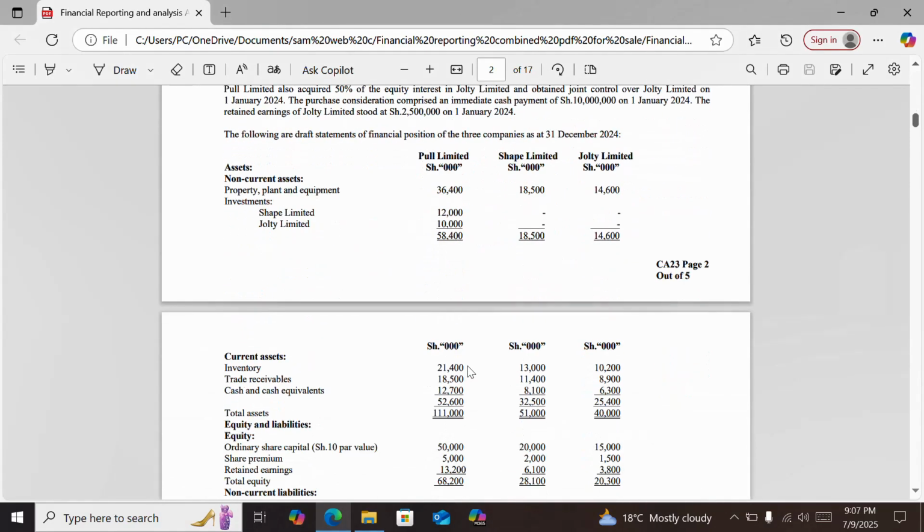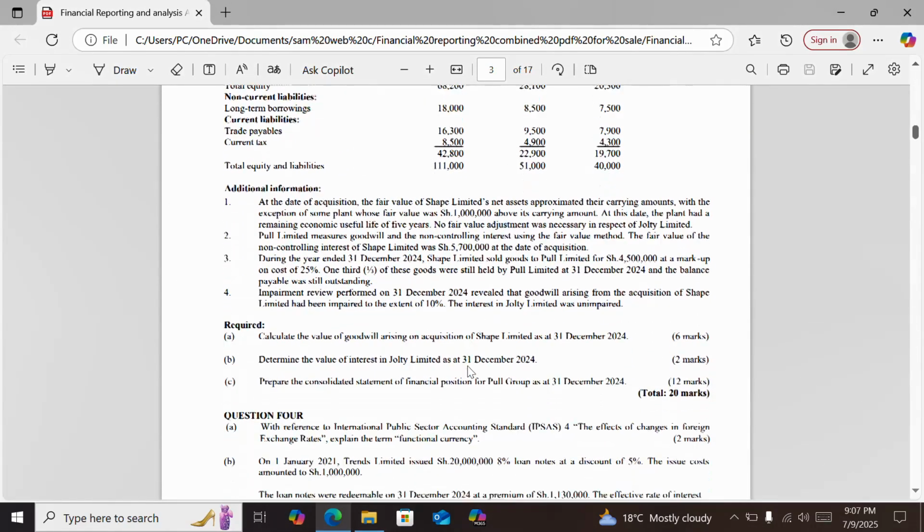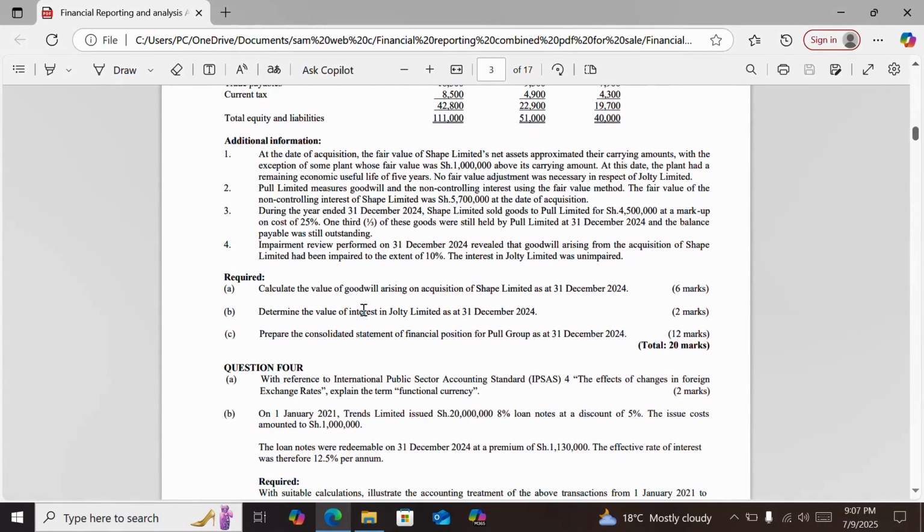This was a group question, and you are expected to: A, calculate the value of goodwill arising on acquisition of Shape Limited as at 31st December 2024. B, determine the value of interest in Jorte Limited as at 31st December 2024. And C, prepare the consolidated statement of financial position for Poor Group as at 31st December 2024.